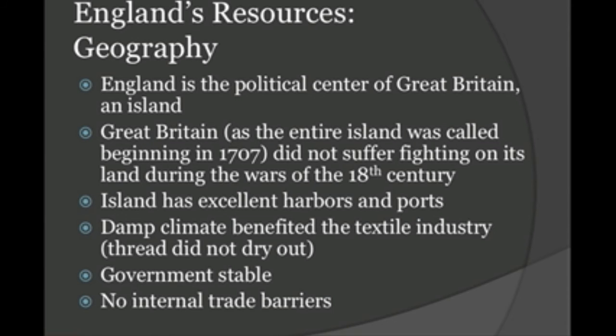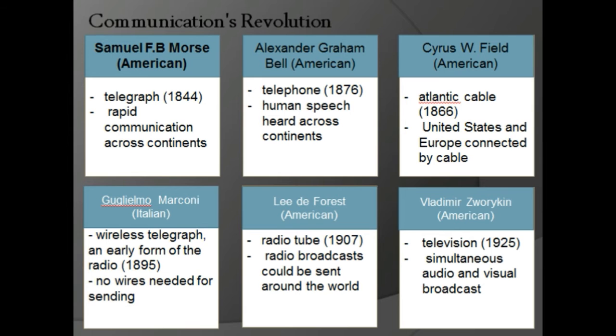Geography. England is the political center of Great Britain, an island. Great Britain was what the entire island was called beginning in 1707. England did not suffer fighting on its land during the wars of the 18th century. The island has excellent harbors and ports. The damp climate benefited the textile industry. The government was stable, with no internal trade barriers.